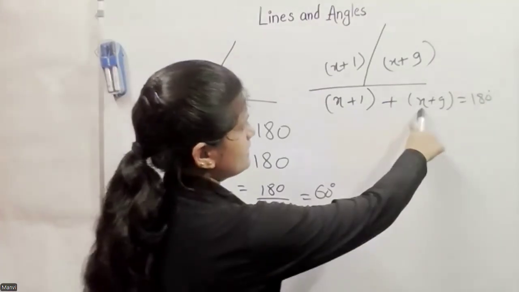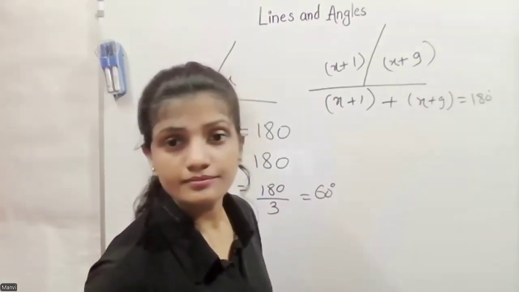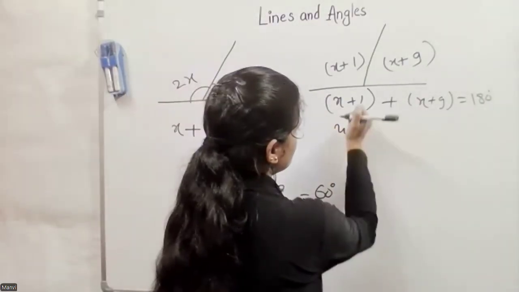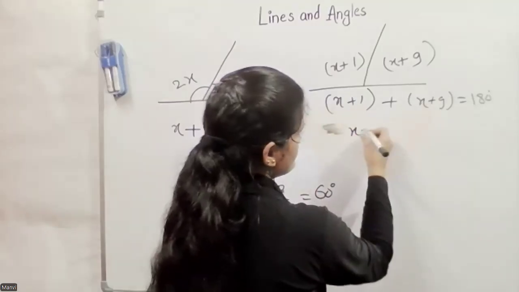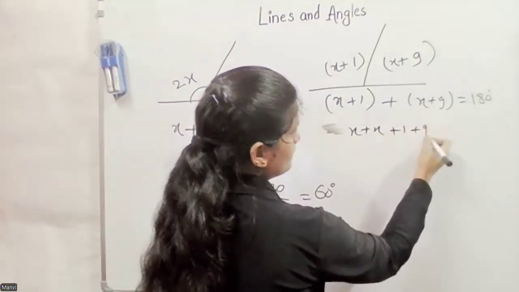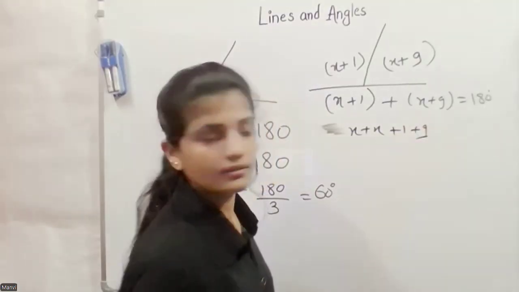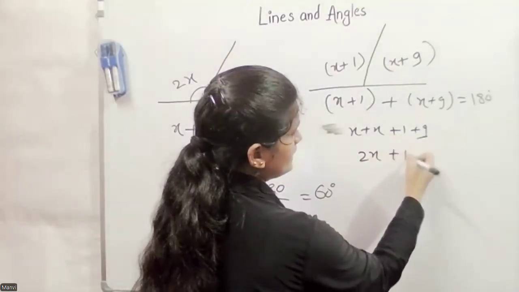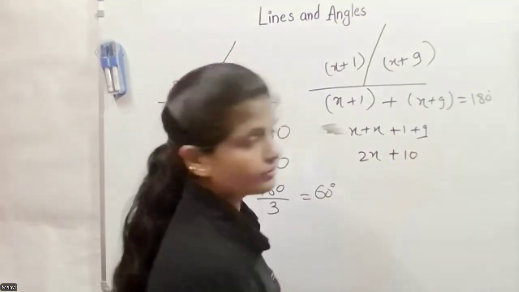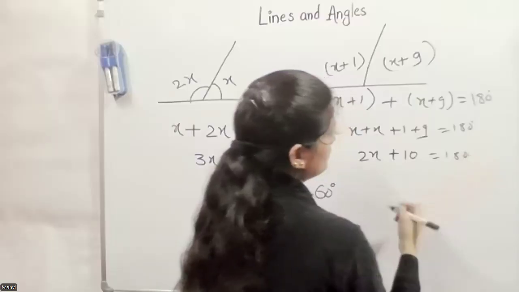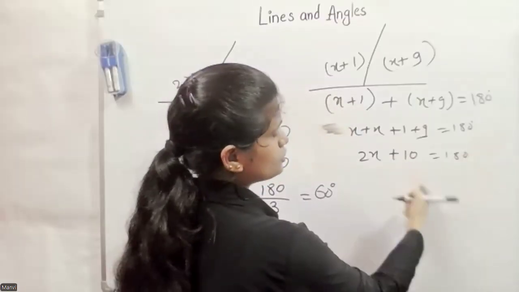This x plus that x will equal 2x. Will it be 18? No. This x plus that x equals 2x, right? And 1 plus 9 is 10, which equals 180.